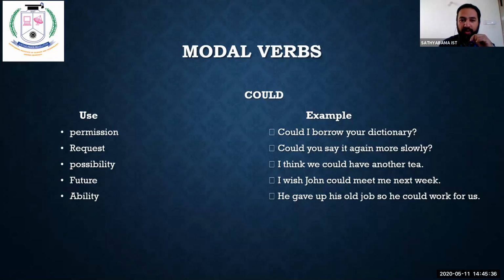Now let us move on. Before that, please write only the uses for the word could. That is permission, request, possibility, future, ability. Please write it quickly. I hope all of you are noting it down. I'll give you 5 seconds. Could: permission, request, possibility, future, ability.